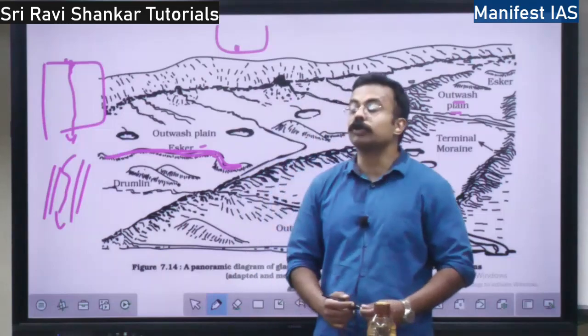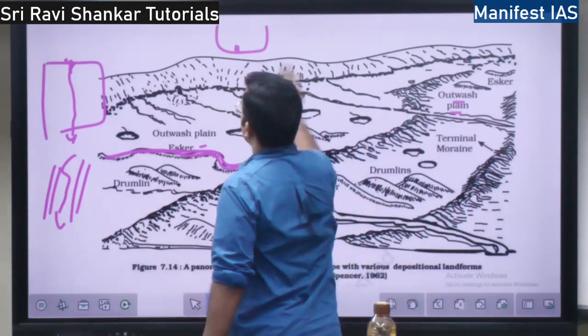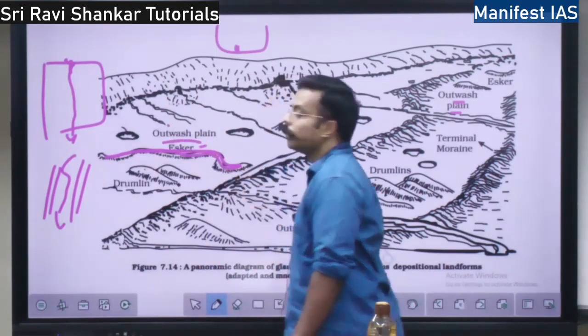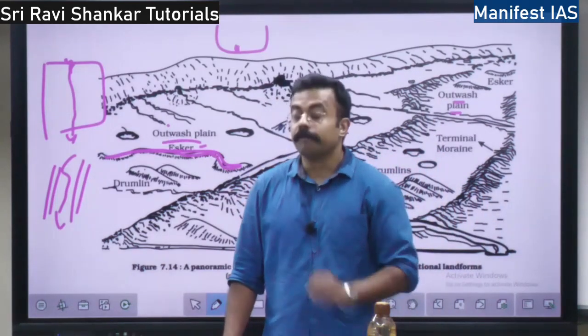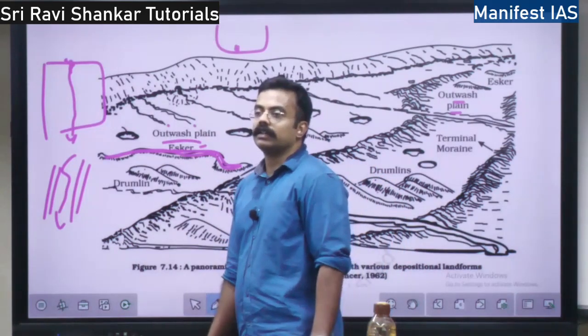So it is at the foot of the glacier mountain. If there is a glacier mountain, see, this is a glacier mountain. At the foot of it, this is a plain. There is the outwash plain, right? It is at the foot of the mountain. Glaciofluvial deposits will get deposited here, right?